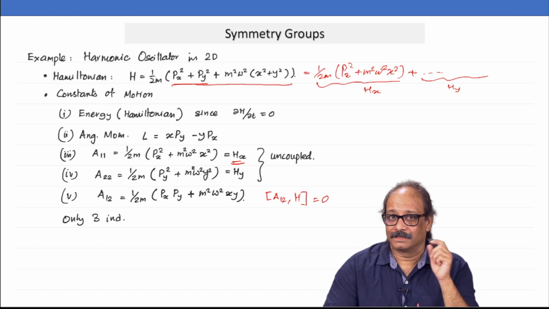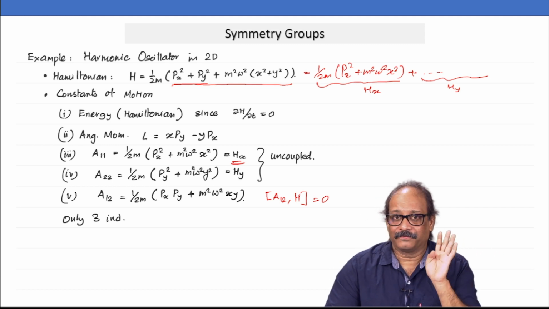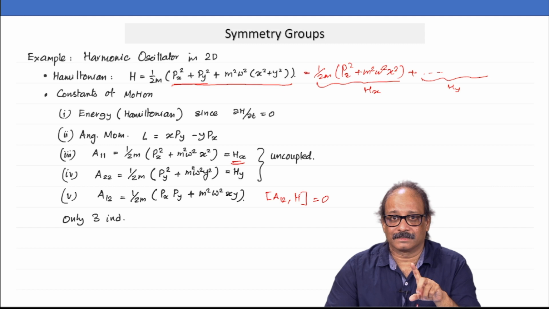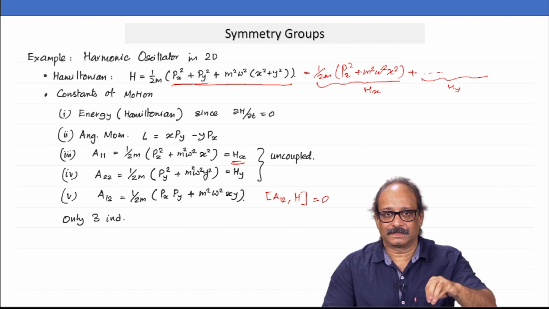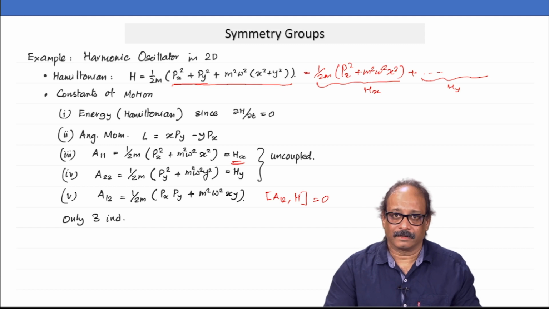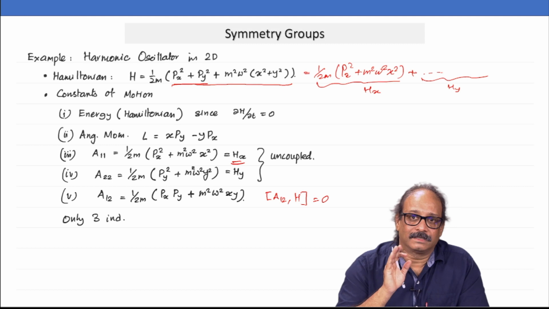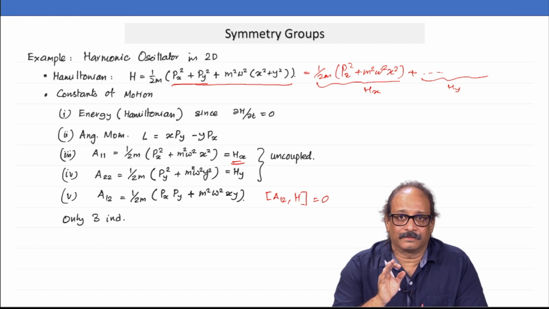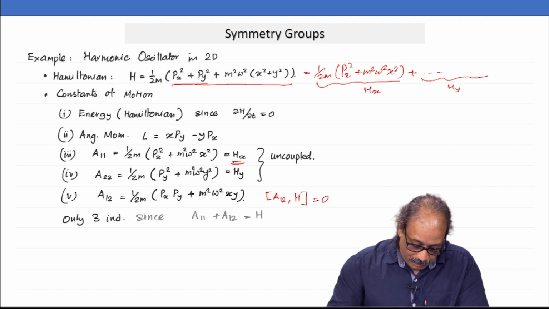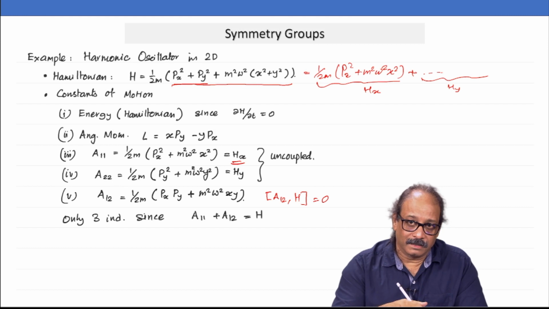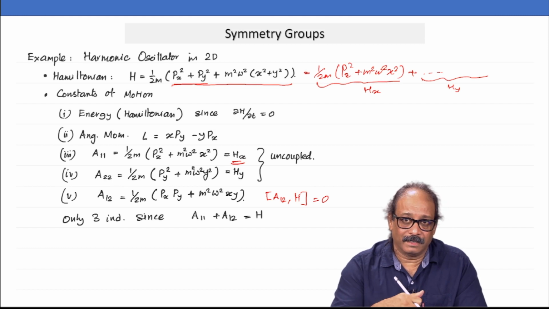Remember, we have done this in the first lecture again. If I can find 4 of them, I can find a coordinate system where I find all 4 constants of motion, then the point stays standstill. But that is not the case here. Here the trajectory is a curve, in which case I have only 3 independent constants of motion, but I have listed 5 of them here, which means not all 5 are independent of each other.